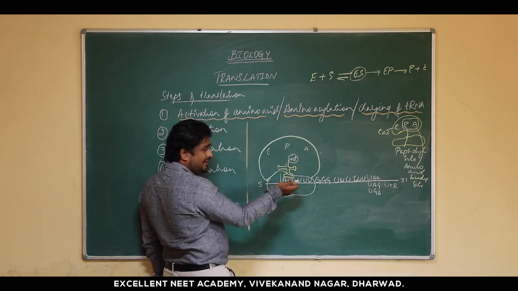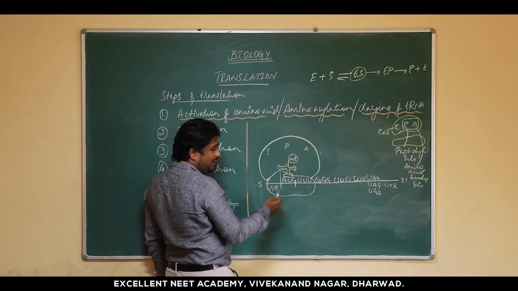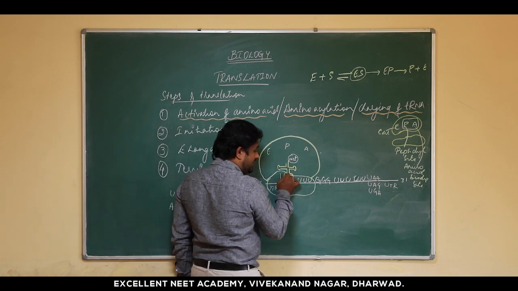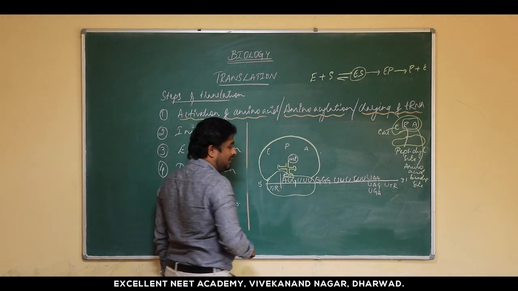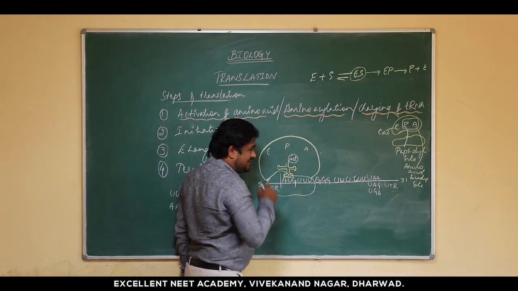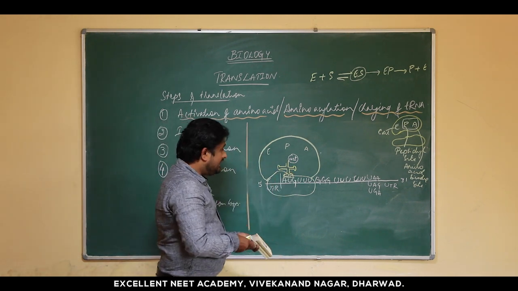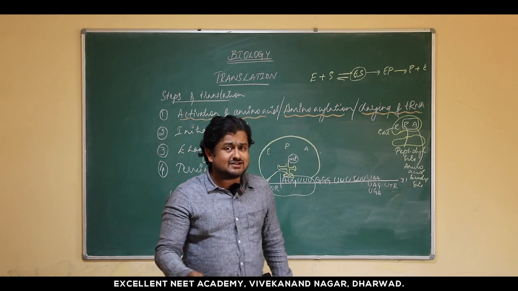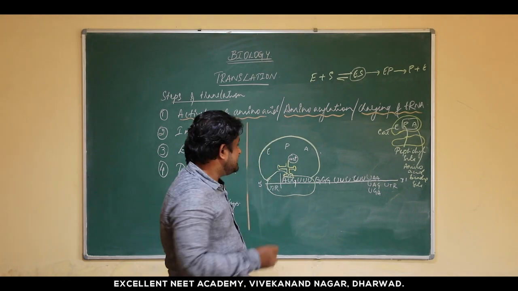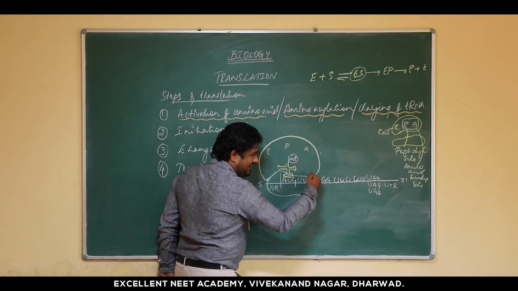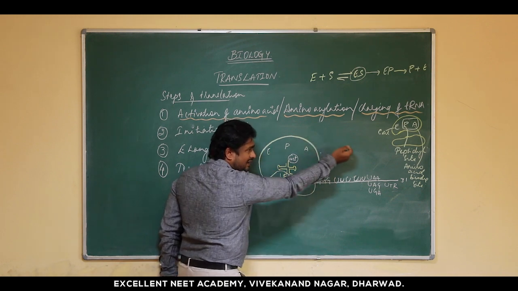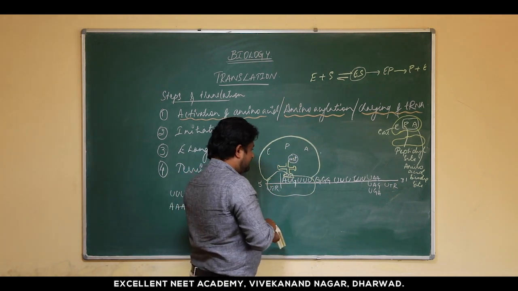Now what makes this bind? The knowledge I told you a while ago. It is the anticodon, which is complementary to this AUG. That means it's going to have UAC over here, right? So it comes and binds complementary to it, and that particular process ends the initiation. That means the process is being initiated, right? Next, what happens is there is this particular A site which is empty now, so it activates the receptors in the ribosome and it brings another particular tRNA.